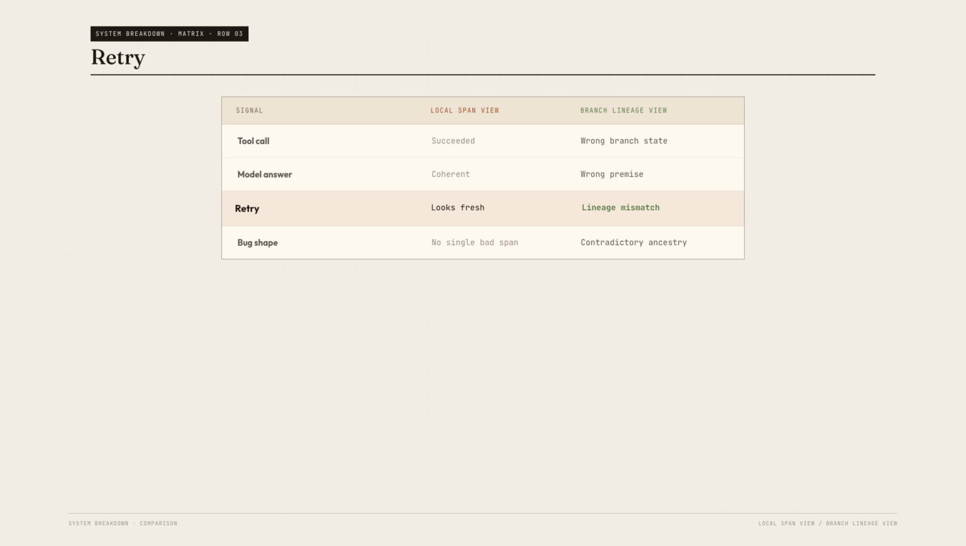The contradiction only appears when you compare branch lineage. This branch says it is writing the final answer, but its baggage says it is still in the policy check. The bug is not in one span. The bug is in the relationship between spans.